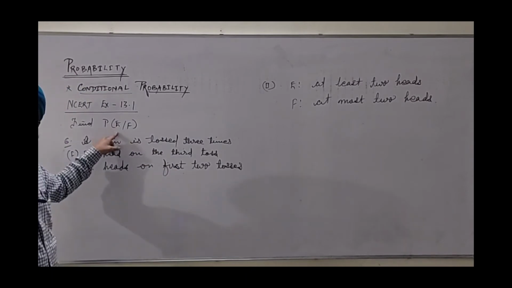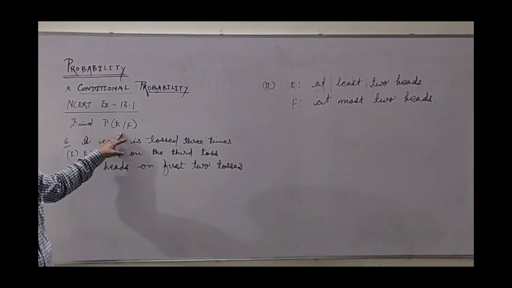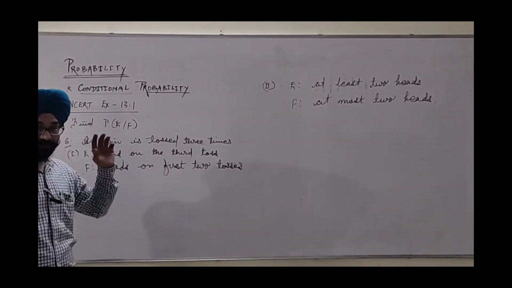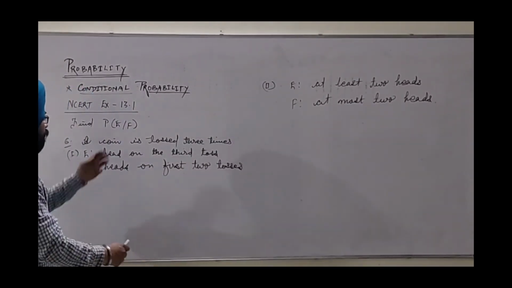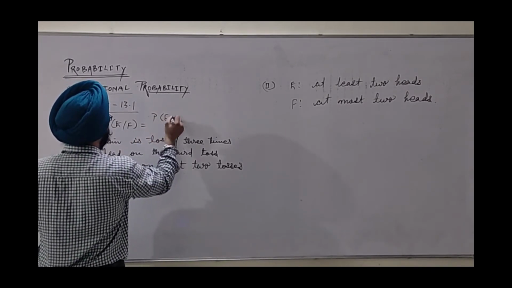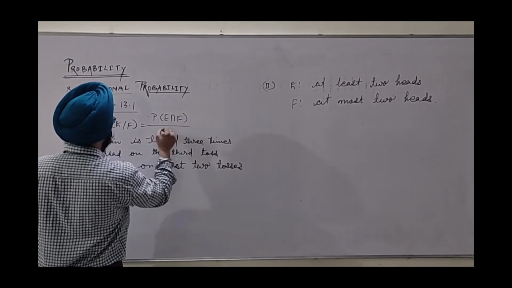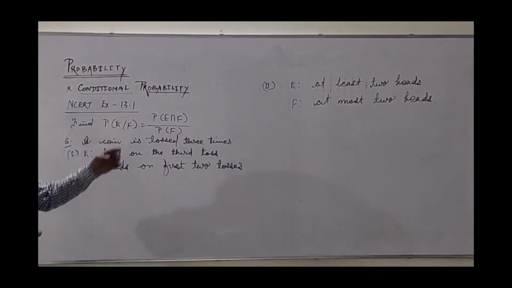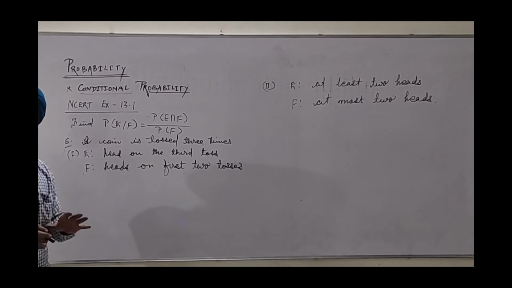The question is to find the probability of event E on F, meaning F has already occurred. By the formula, we know it is probability of E intersection F upon probability of F. But to work with these two things, we need to know everything. What's that? The sample space first. Whenever 3 coins are tossed, we need to list the sample space.